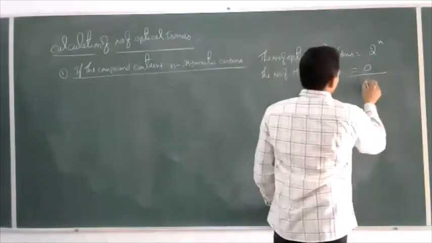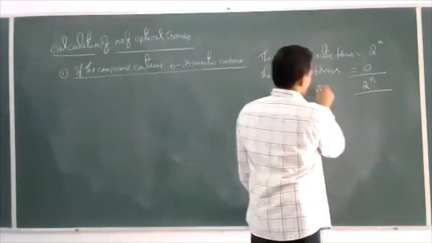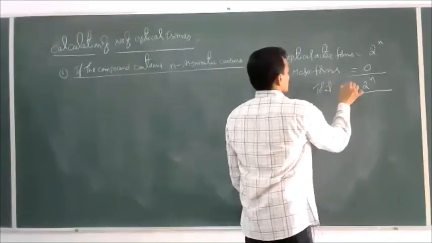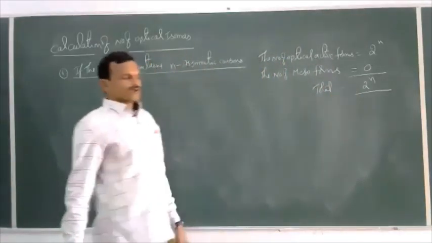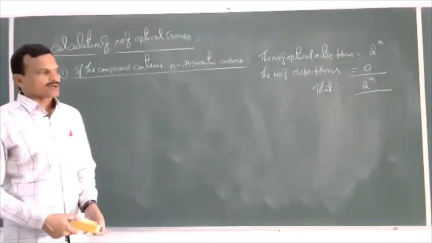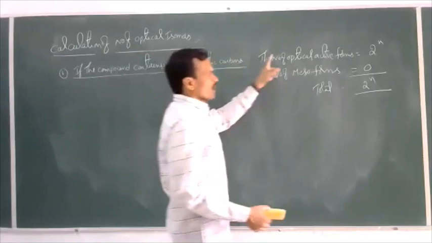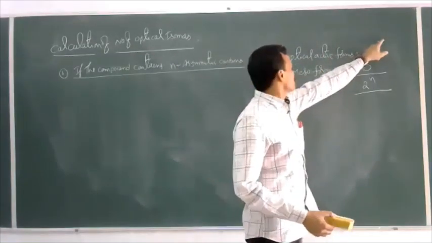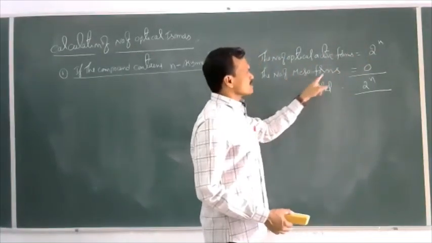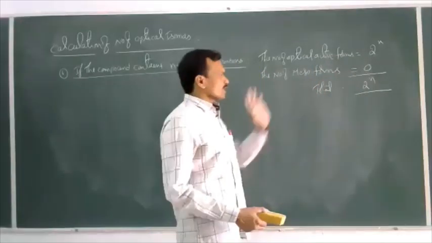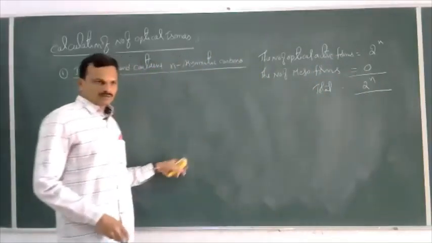Then total will be 2 power n. This is the relation. Total number of isomers is nothing but 2 power n.